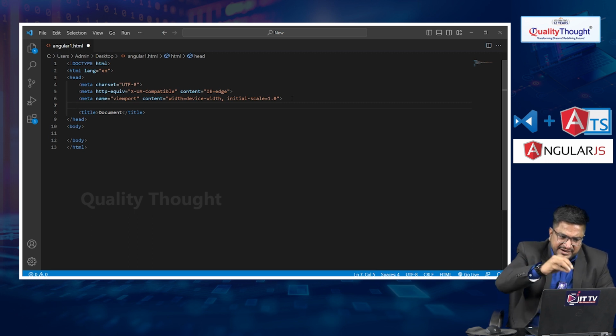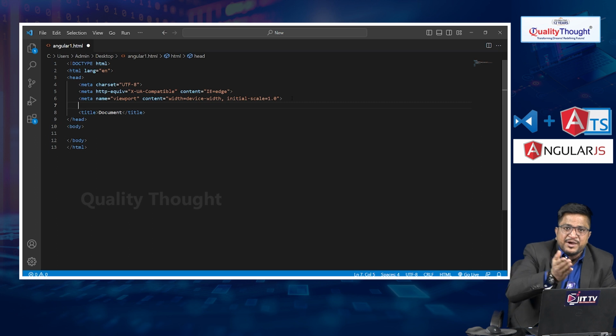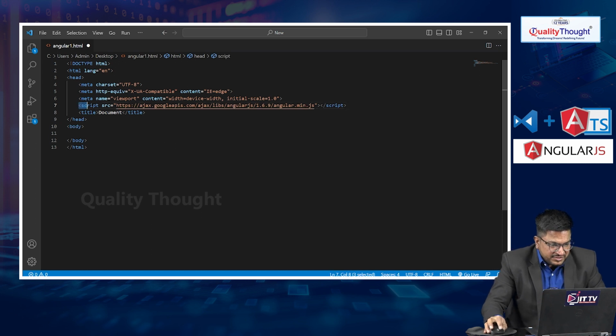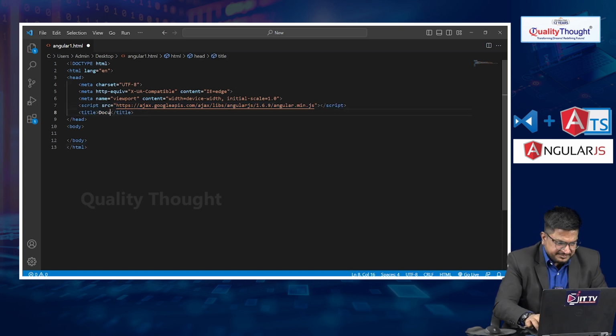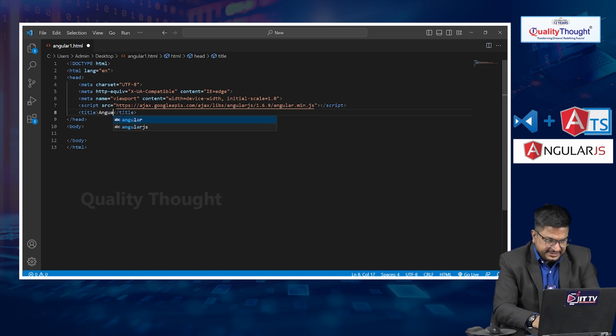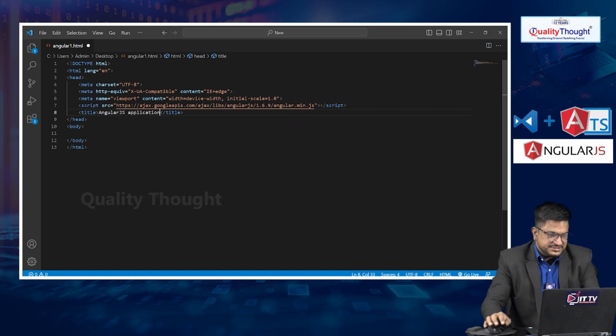After writing the HTML code, we are required to add the plugin or CDN, which is provided by Google, inside the head tag. Let me copy this one. This is the CDN or plugin for an Angular application. So here I will give you an example: AngularJS application, this is my title.